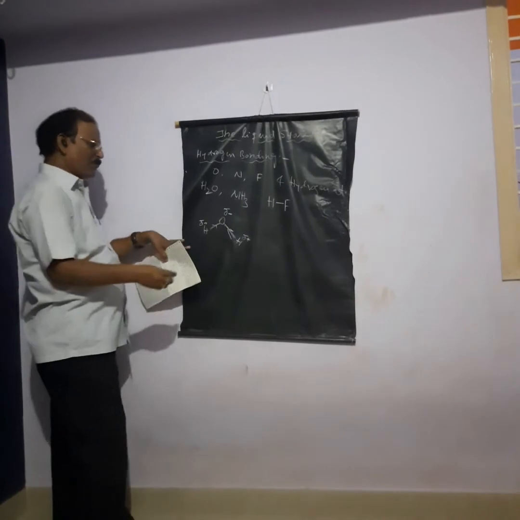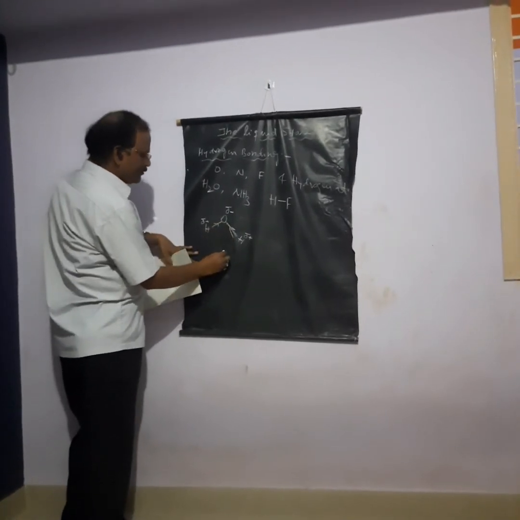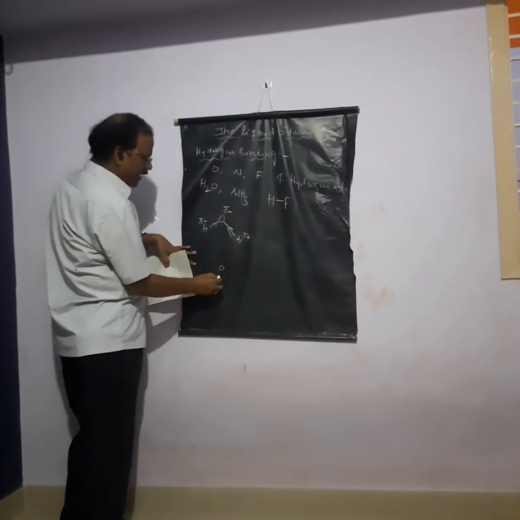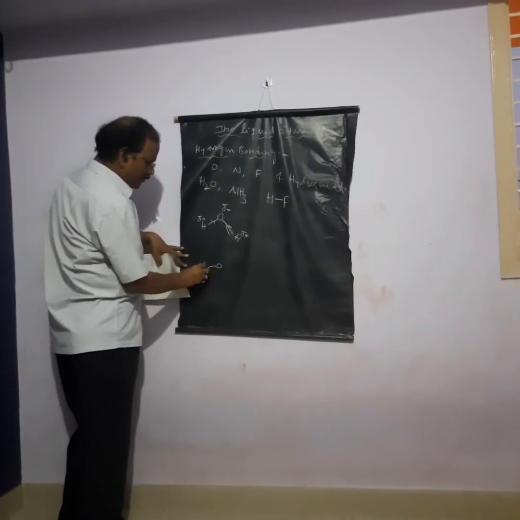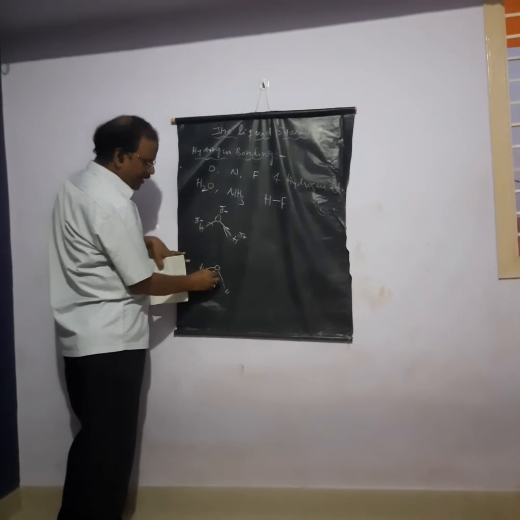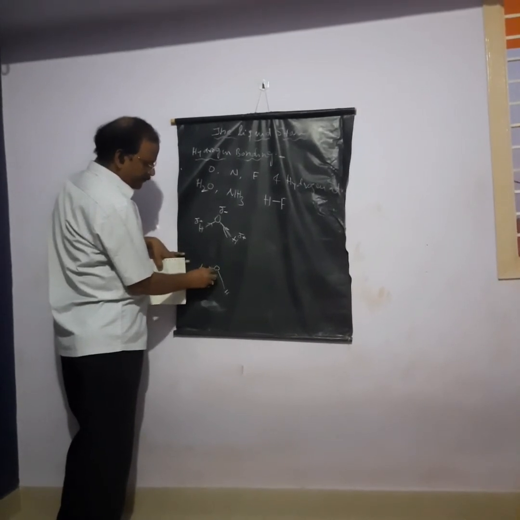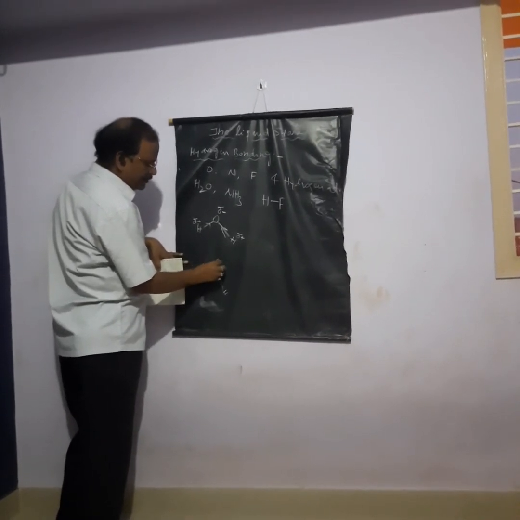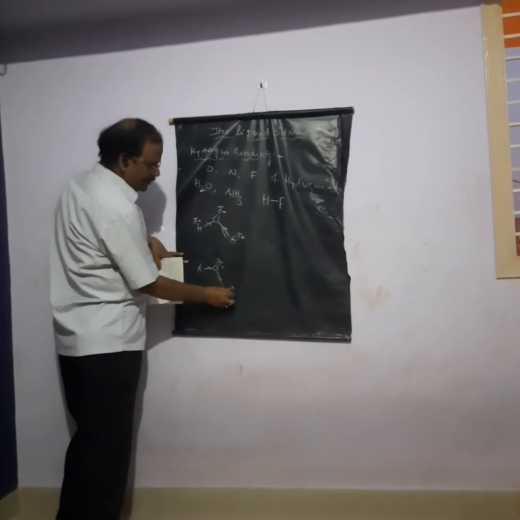Whenever another water molecule comes in contact with this one, there is an attraction, because here it is delta minus and there it is delta plus.